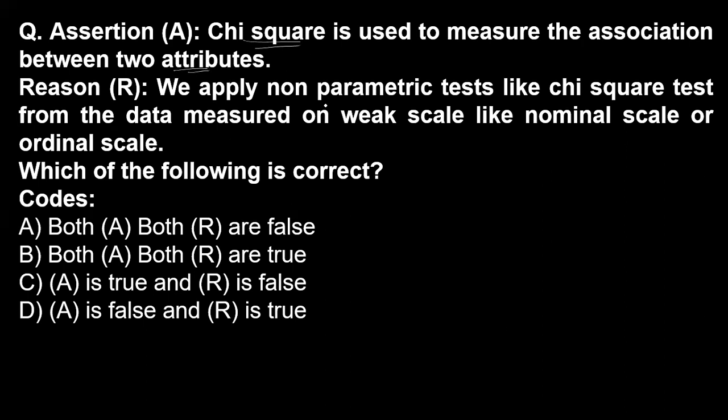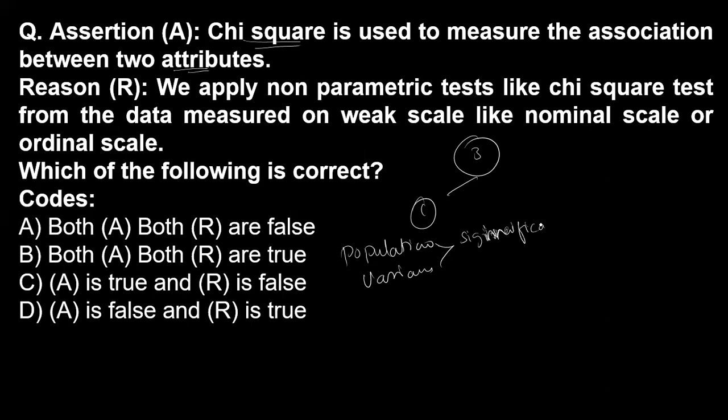Because the Chi-square basically measures three things. First, it differentiates between the population variance, that is, whether the population variance is significant or not.